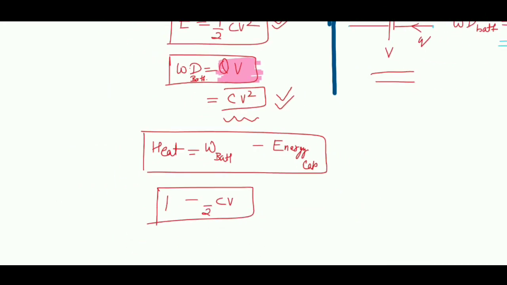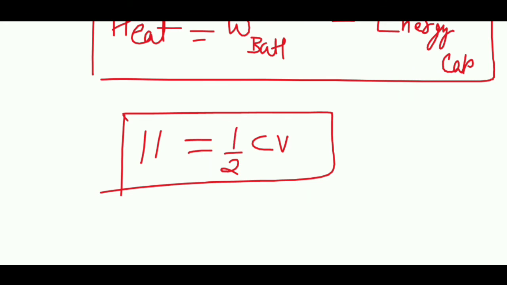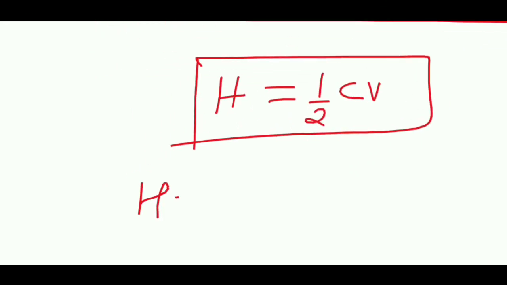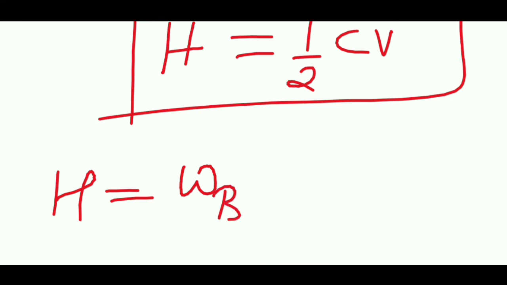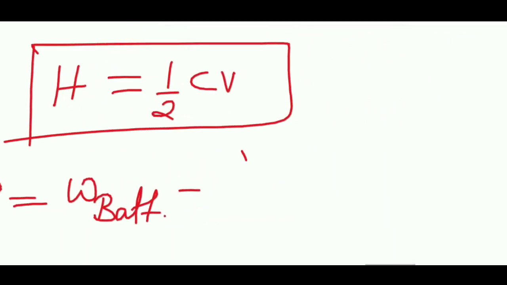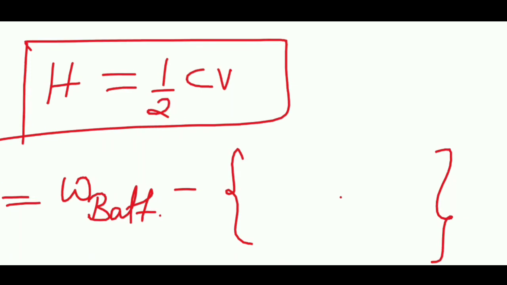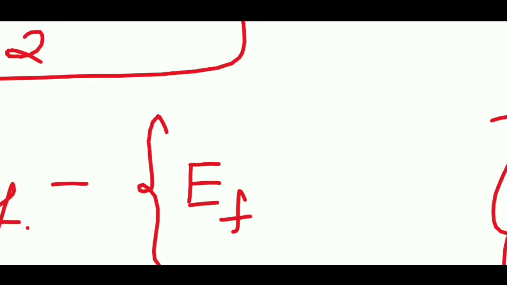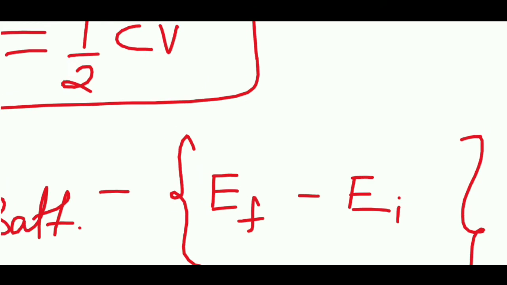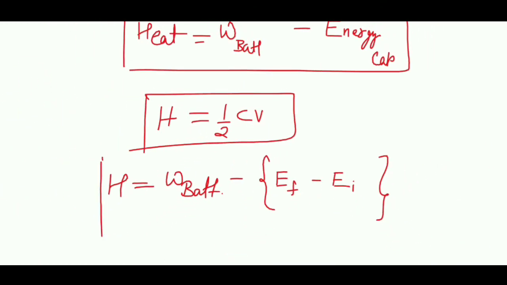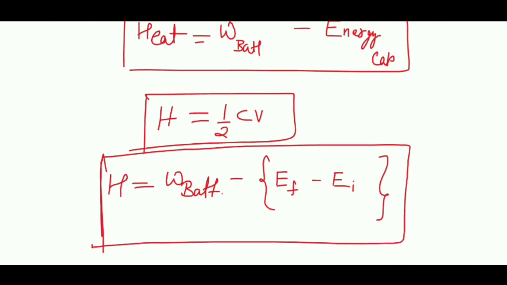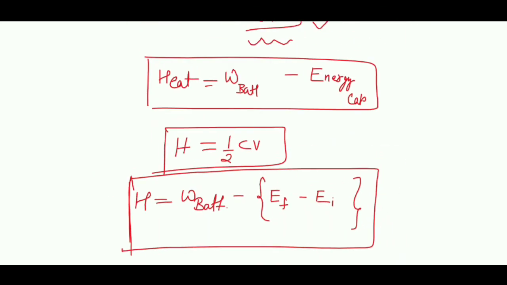But the more general formula for heat will be work done by battery minus the net gain in energy, which will be final energy minus initial energy. If initial charge is zero, initial energy will be zero. And if initial energy E_i is zero, then the formula will become work done by battery minus energy in capacitor, that is E final.